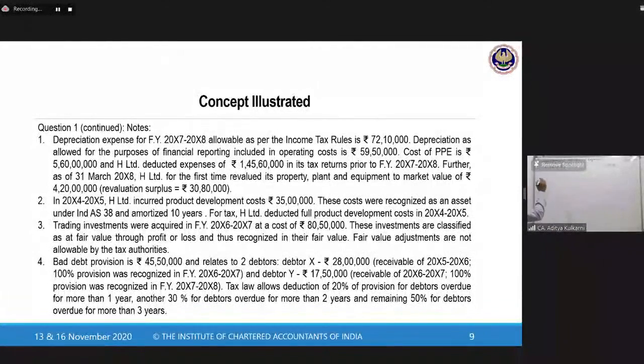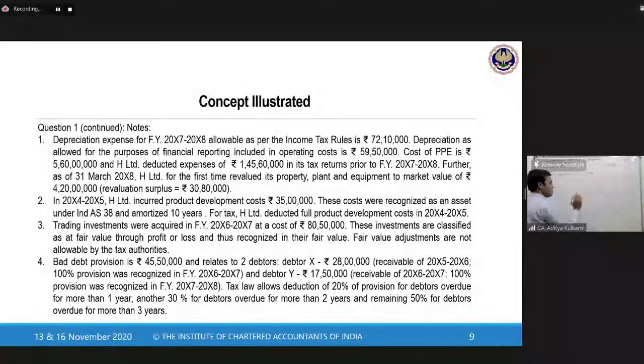You will write add back, or you can write disallowed or considered separately, something that we do in our computation of income. So add back accounting depreciation. What is my accounting depreciation in this problem? My accounting depreciation is 59,50,000.